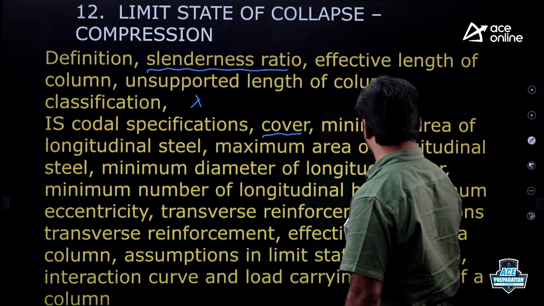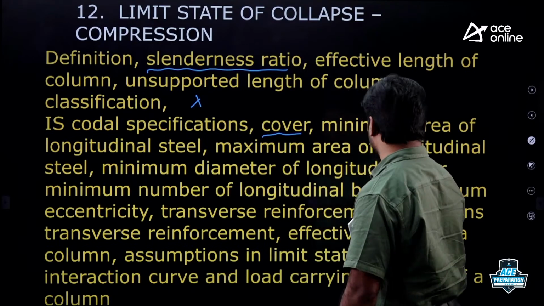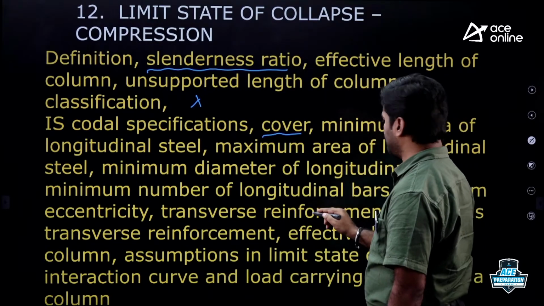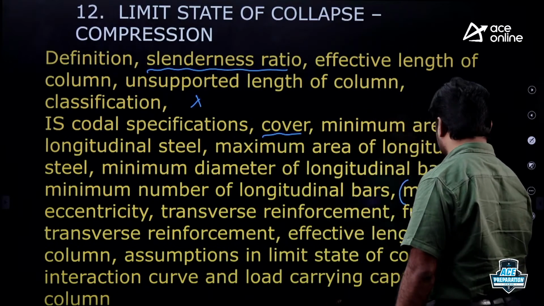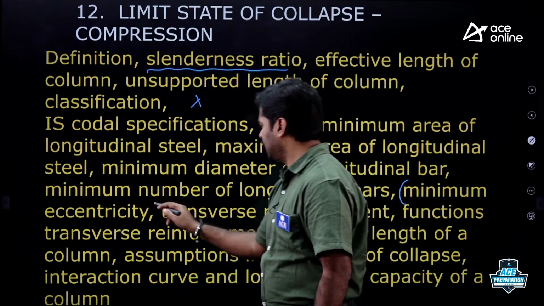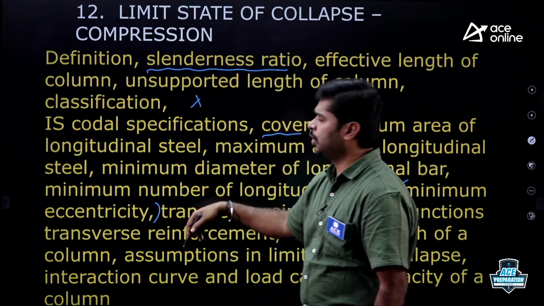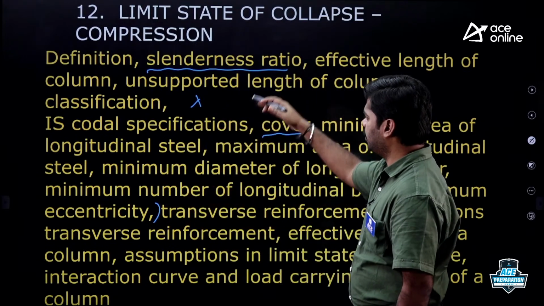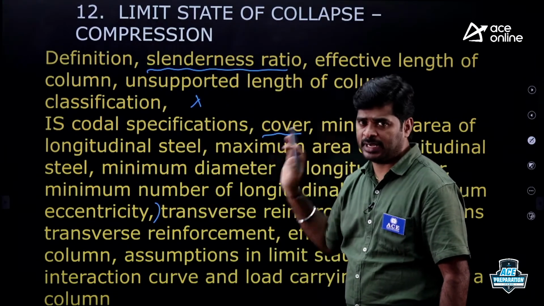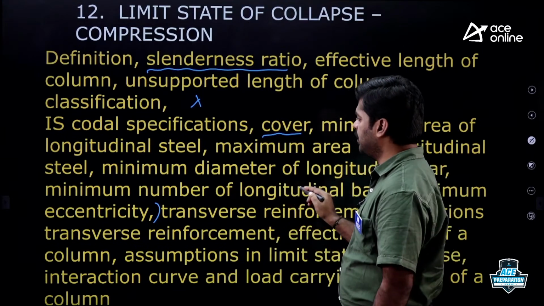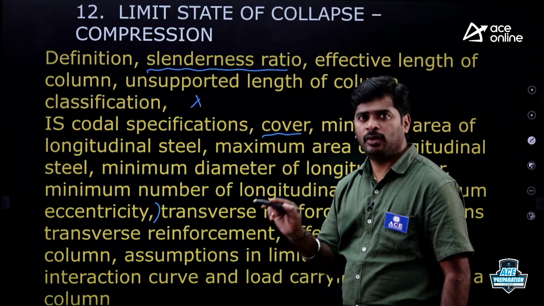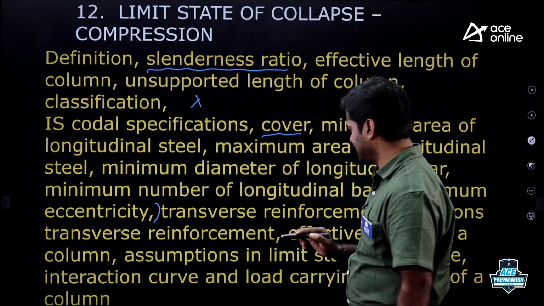Minimum diameter of longitudinal bar, minimum number of bars, and minimum eccentricity. The minimum eccentricity concept is required for GATE and ESC. The remaining topics, whatever we have discussed so far, are all important for ESC only. But the minimum eccentricity concept is required for GATE as well as for ESC.